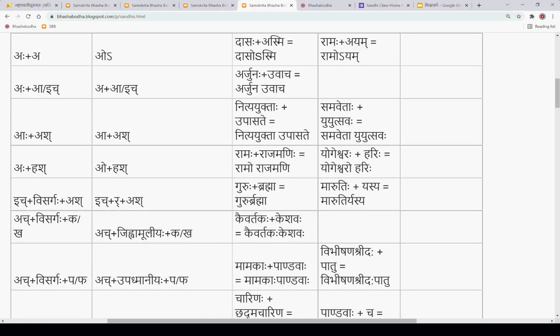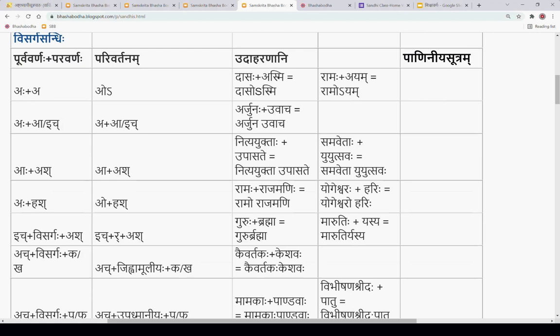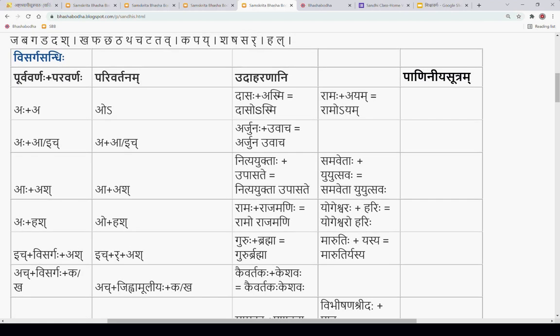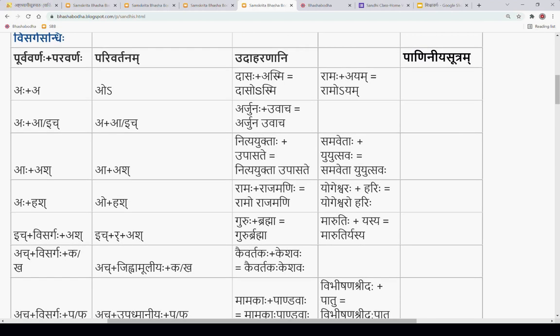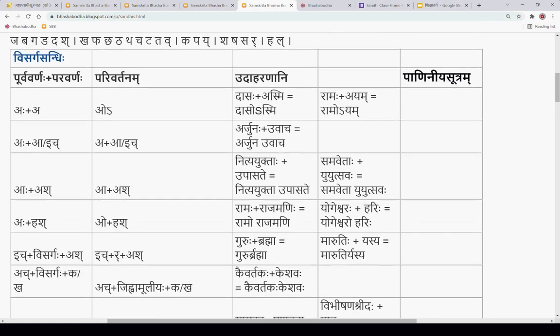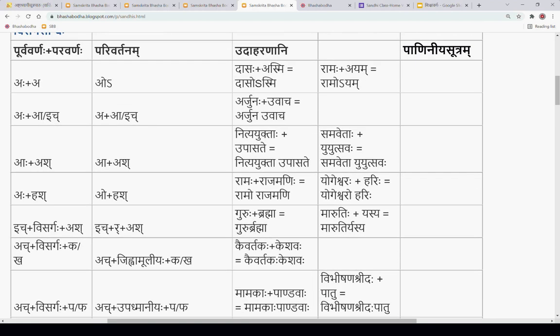One is swara sandhi, the second is vyanjana sandhi, and the third is visarga sandhi. There are other minor ways in which the sandhis can be classified, but generally we can consider this top level.